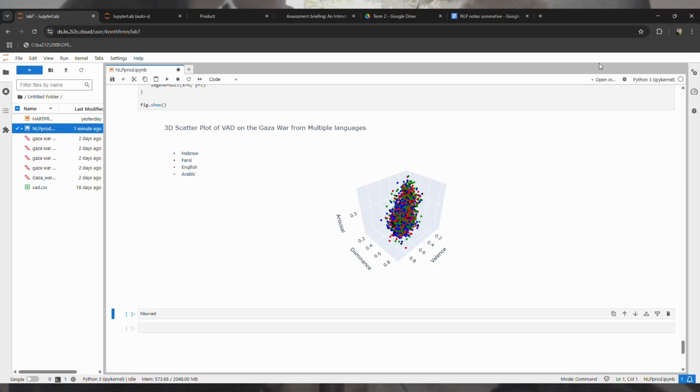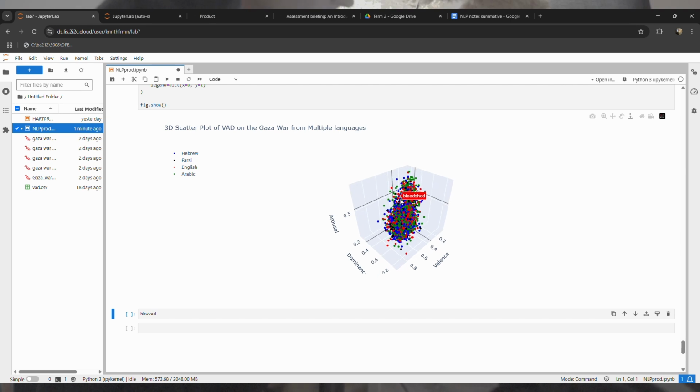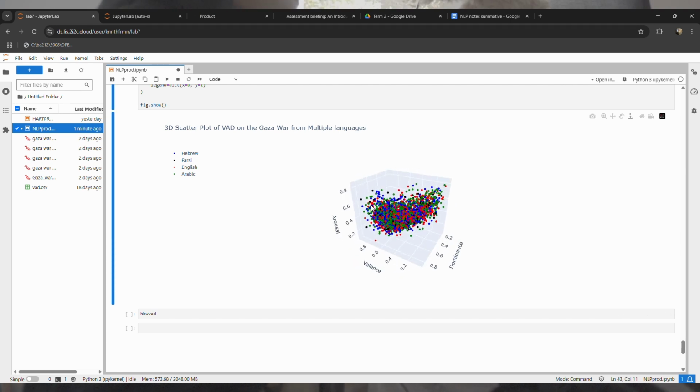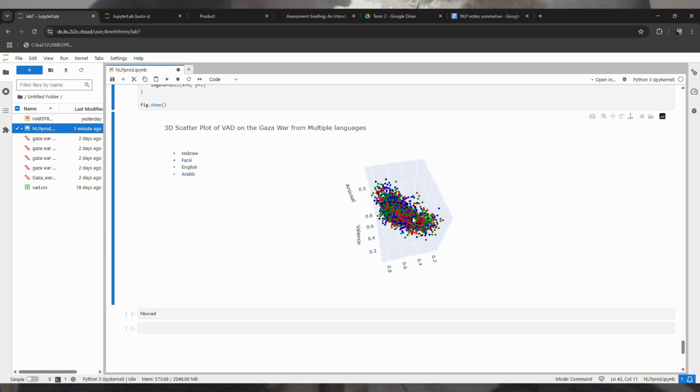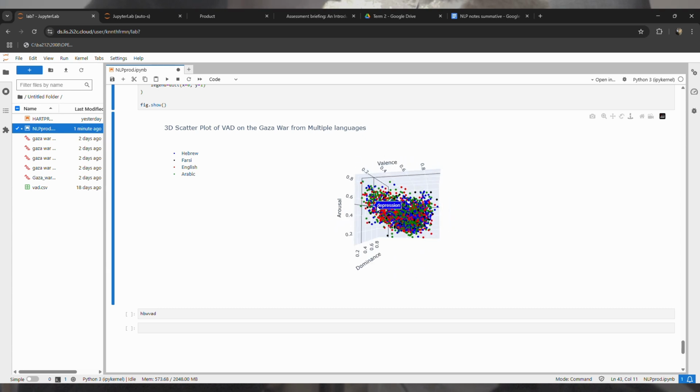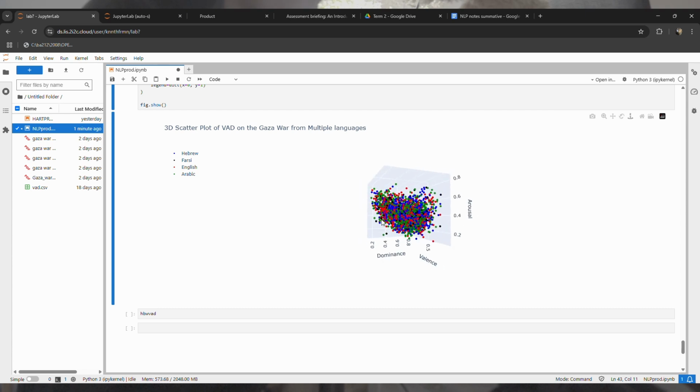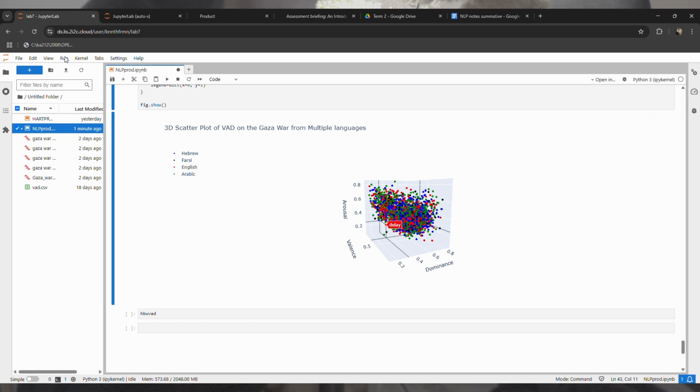The other way I assessed similarity was using the VAD model of sentiment analysis. The VAD model puts words on a three-dimensional set of axes, measuring valence, which is happiness, arousal, excitement, and dominance, control. Our different language articles here are separated by color. I tried removing a few to see if any of them had any interesting patterns, but if I'm being honest, they mostly cluster in the same places.